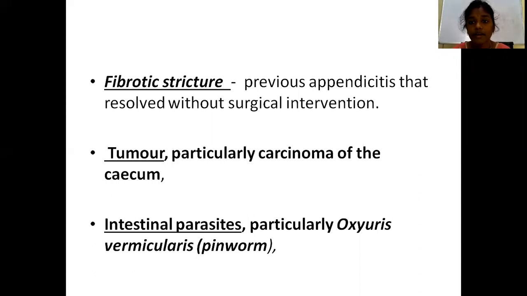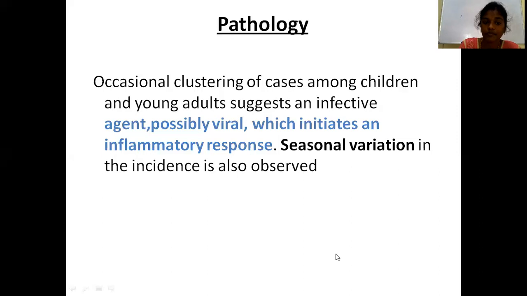Yes, carcinoid tumors are common in the appendix, like the tip of the appendix. These are the tumors in the appendix. And tumors of the cecum, that is adenocarcinoma of the cecum, also cause obstruction of the appendix at the base level. The other cause for obstruction is intestinal parasites, that is pinworms, Oxyuris vermicularis. All these cause obstruction to the lumen of the appendix: fecalith, strictures, tumors, and intestinal parasites.